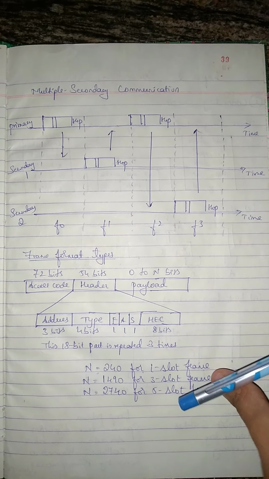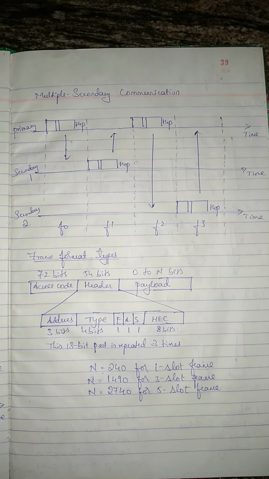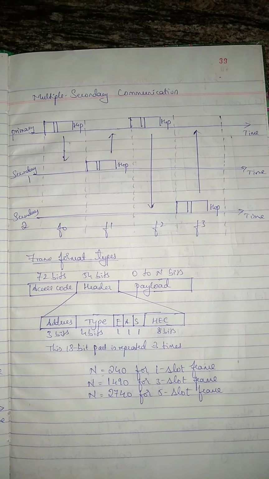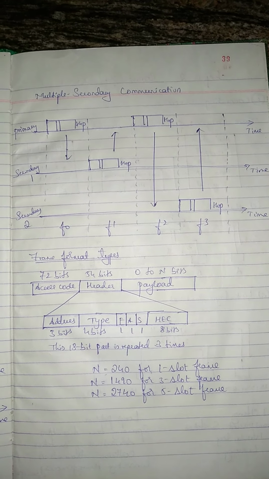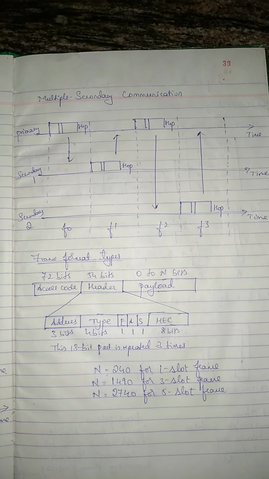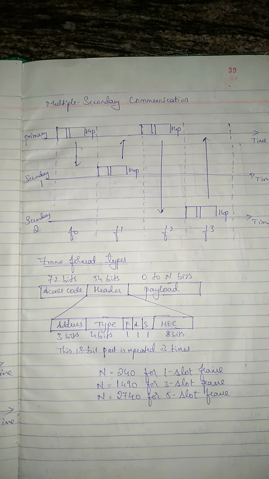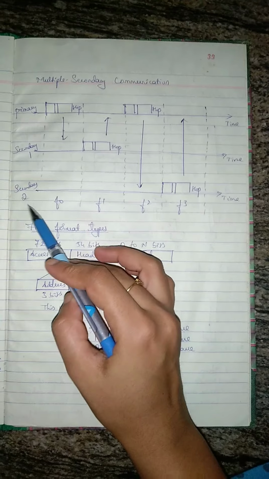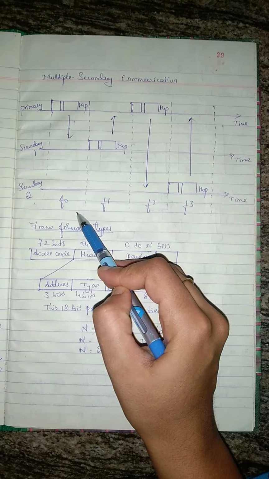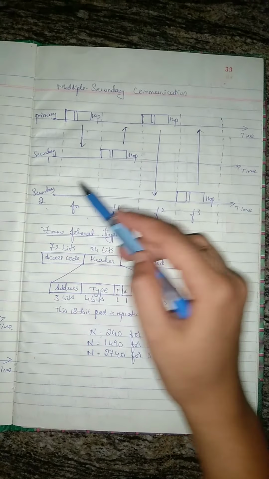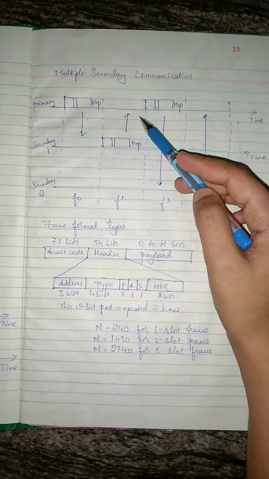If we need to do multiple secondary communication, that means we assume the piconet is having more than one secondary. For example, here you can see secondary 1 and secondary 2. At slot 0, the primary is sending. At slot 1, the secondary is sending.